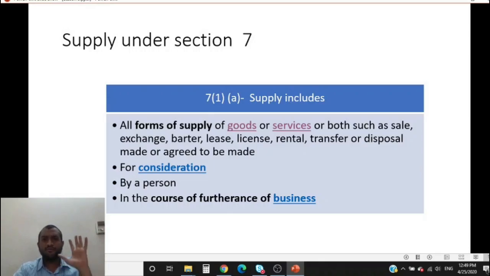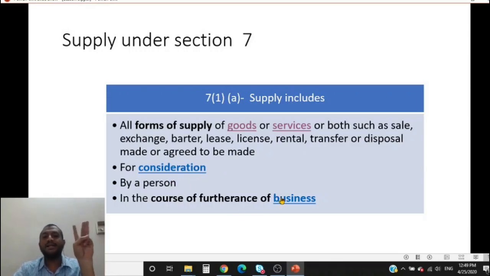So, what constitutes a supply? For it to be a supply, it has to have some elements. What are they? It has to be a form of supply. It has to be for consideration. It has to be by a person. This is not that important. It has to be in the course of furtherance of business.